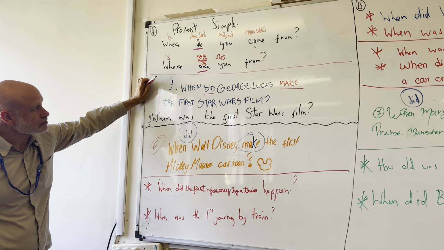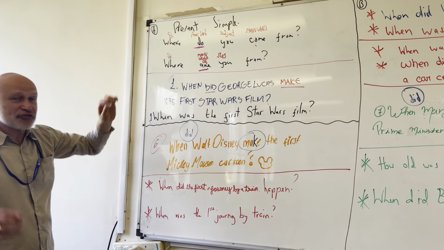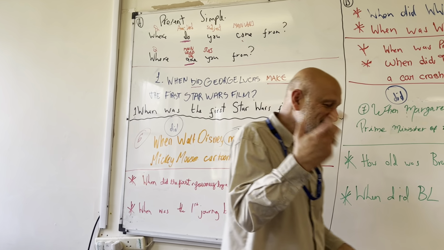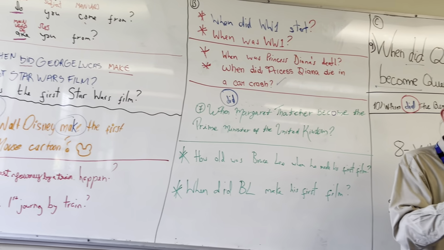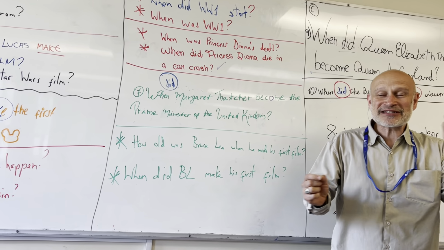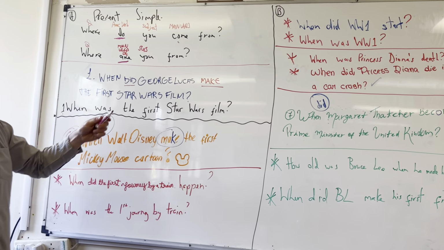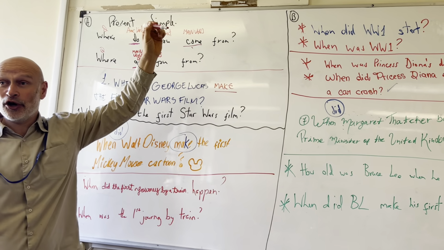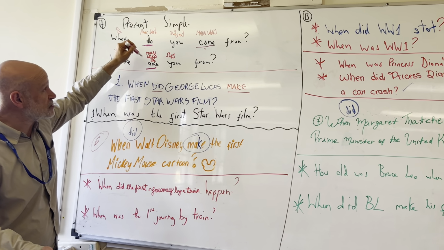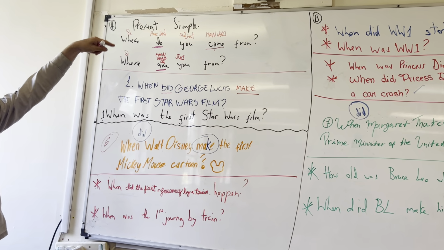So, the thing is, and I didn't realize this when I was teaching you, sometimes you can ask the same question using any verb or the verb to be. And this is a good example for the present simple.